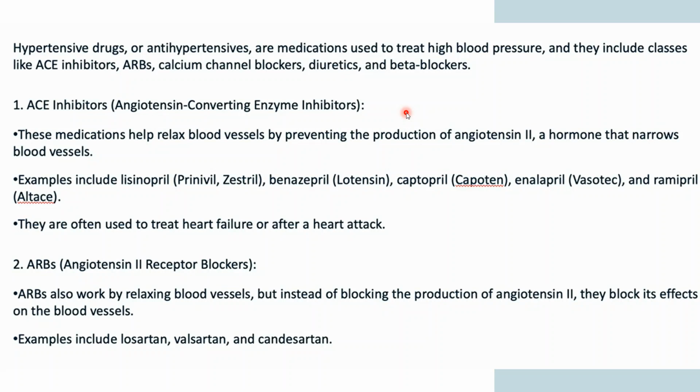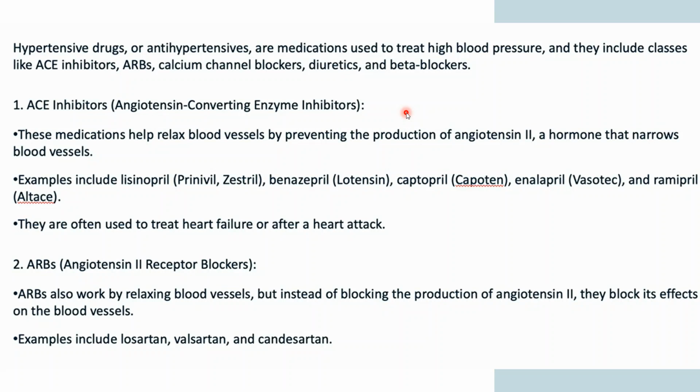Now what are ARBs? These are angiotensin 2 receptor blockers. ARBs also work by relaxing the blood vessels, but instead of blocking the production of angiotensin 2, they block its effects on blood vessels. First of all, the ACE inhibitor works by preventing the production of angiotensin 2.